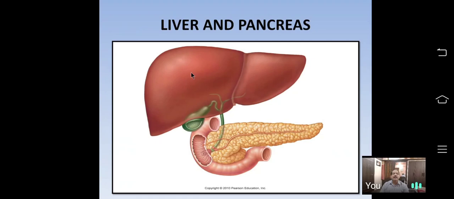The secretory product of the liver, bile juice, is stored in this gallbladder. When food enters the duodenum from the stomach, suddenly this gallbladder releases bile juice into the duodenum.